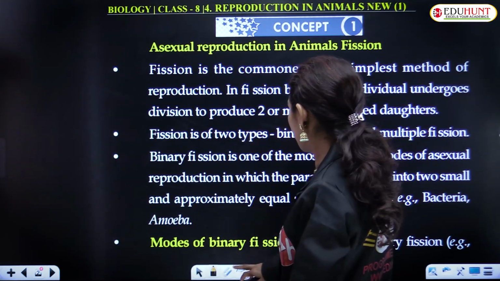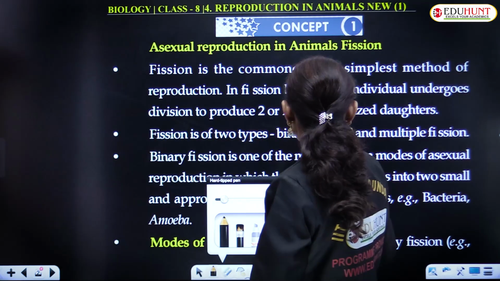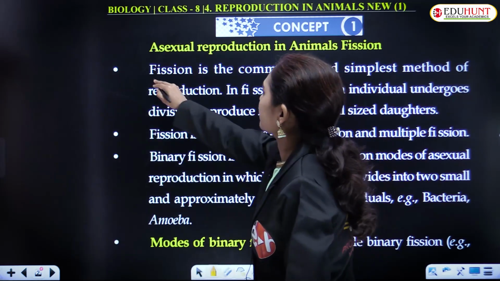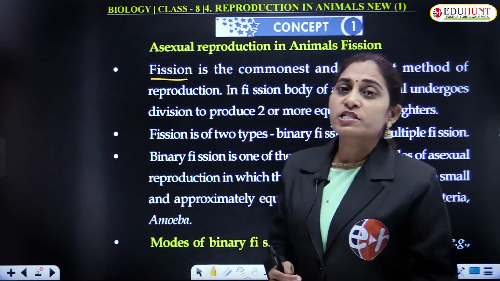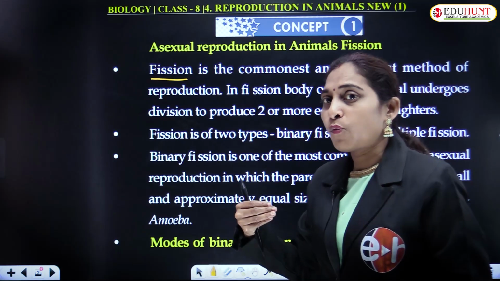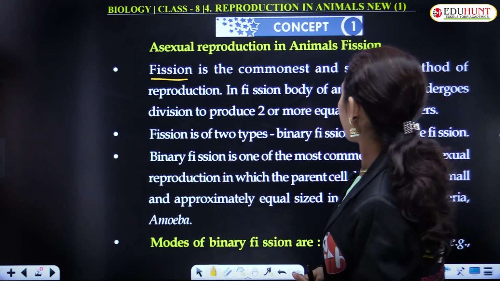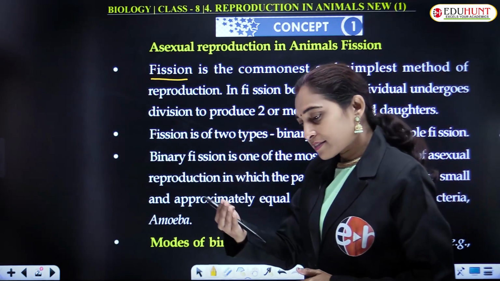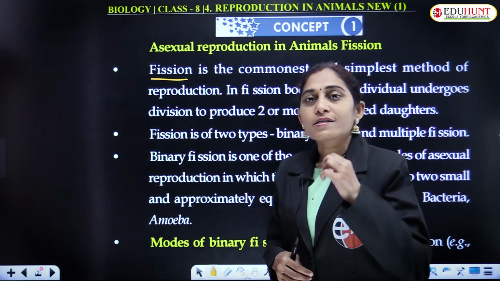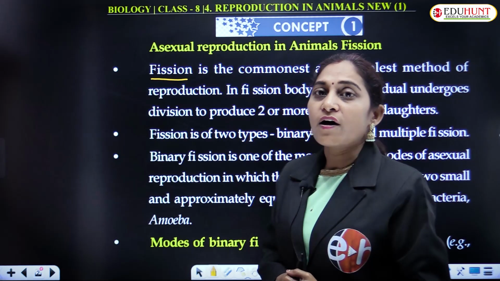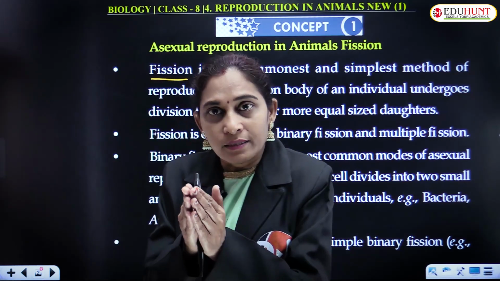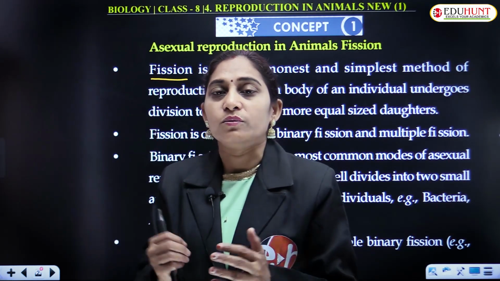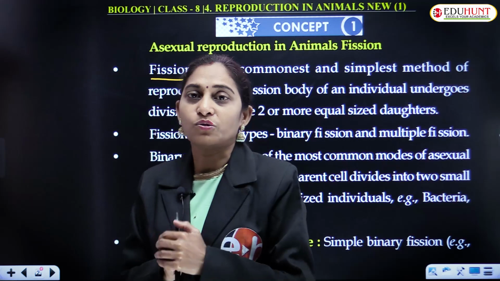Fission is the most common type of asexual reproduction seen in unicellular as well as lower organisms. In this case, a single cell or a single individual breaks up into two.